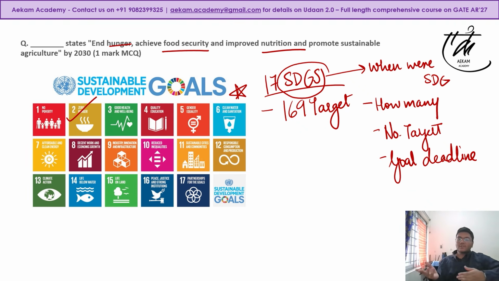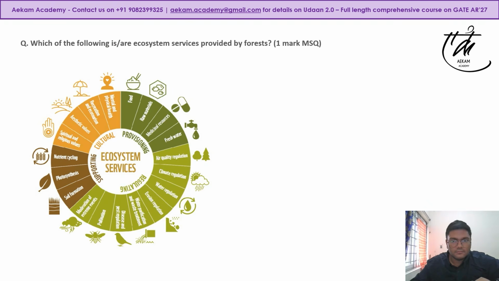Last year only there was a question on SDG 3 and 6. Then there was an MSQ question: which of the following SDG is or are related directly or indirectly to water. So in that you have clean water, sanitation, then you have life below water. Very important. SDGs you have to practice.